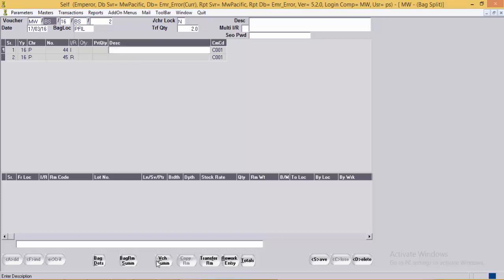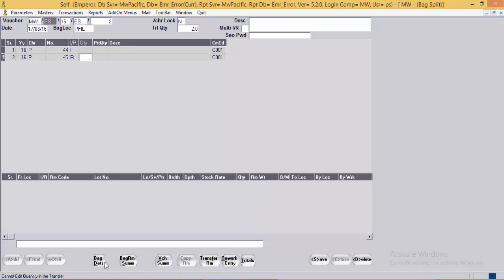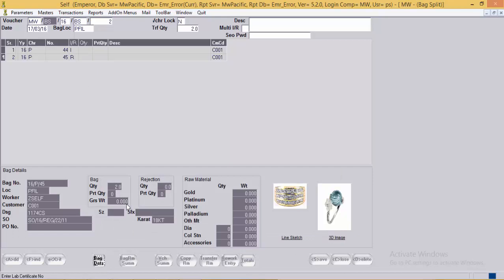Now as we can see over here, bag number 44 contains the gross weight of 5.05 grams, whereas this bag has a 0 gross weight, which means it is empty.